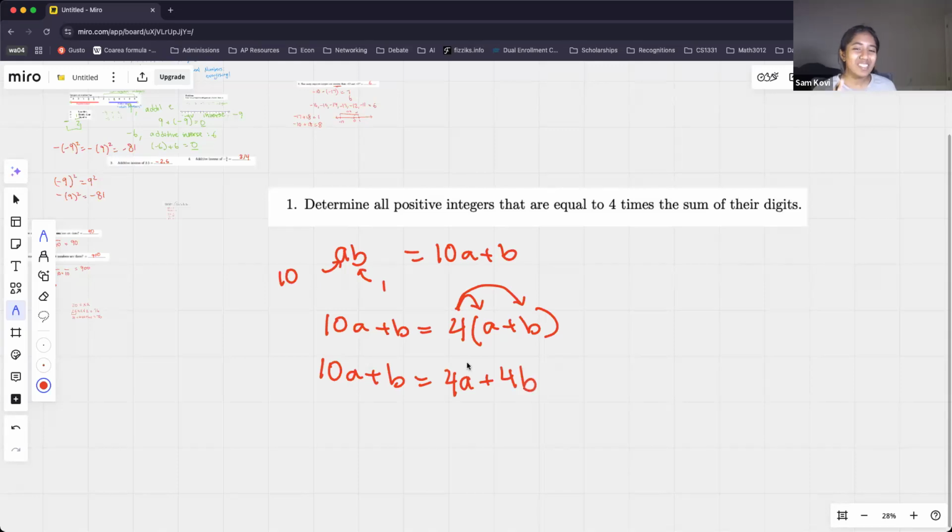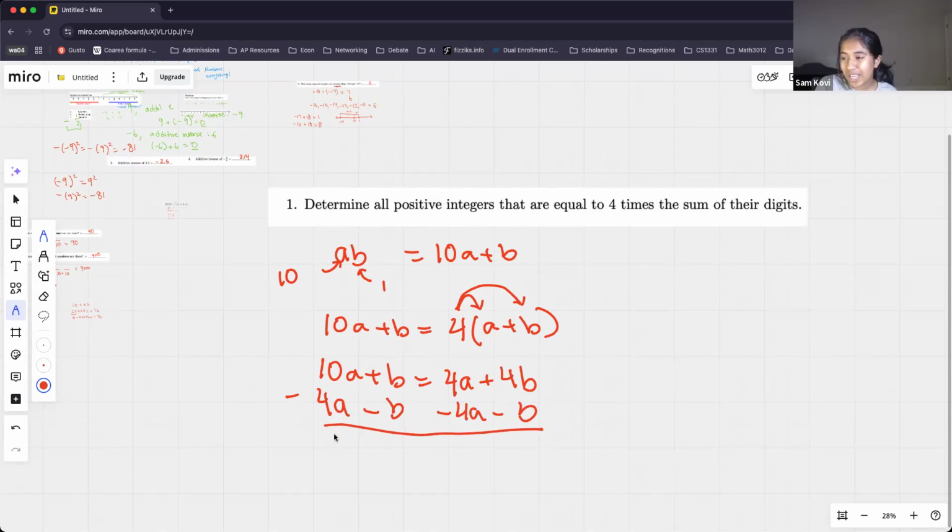Now, I know solving systems of equations may be a little bit advanced for some of you guys. We'll go into a different class why this works the way it does, but I think it's just an interesting brain teaser for those of you who are interested. So next, I'm going to subtract 4A from both sides and B from both sides. This keeps my equation balanced and equal.